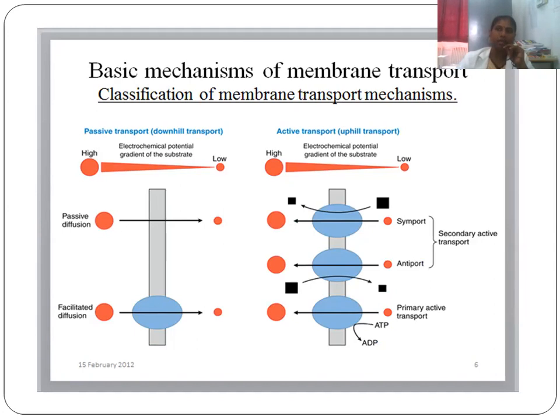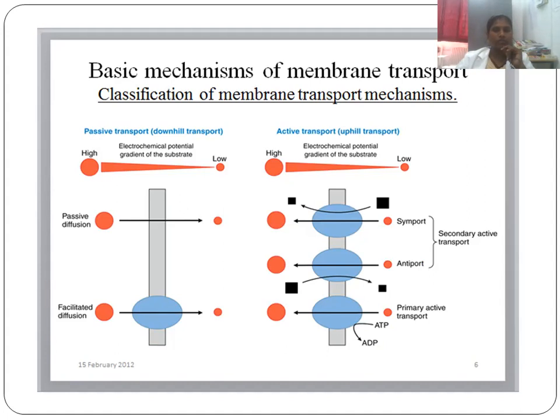So passive transport is a downhill transport, transported from the higher concentration to the lower concentration. Then active transport is uphill transport. What is meant by uphill? Uphill means we need some energy, right? We need some energy to go from the lower region to the higher region. So we need some transporters. We need some ATP; it is an energy dependent transporter. From lower concentration to higher concentration, we need some support to carry the drug from one place to another place. That is called a transporter.